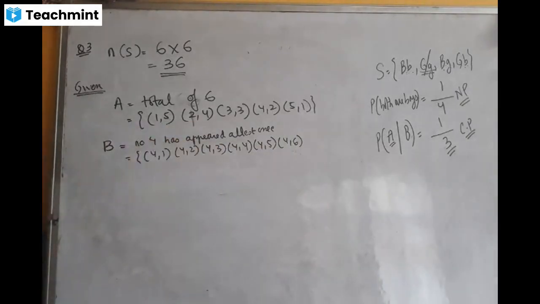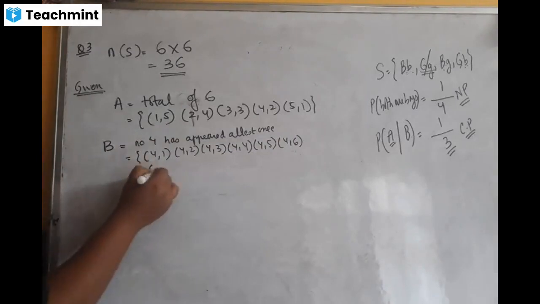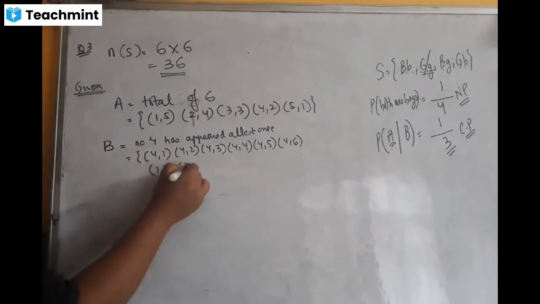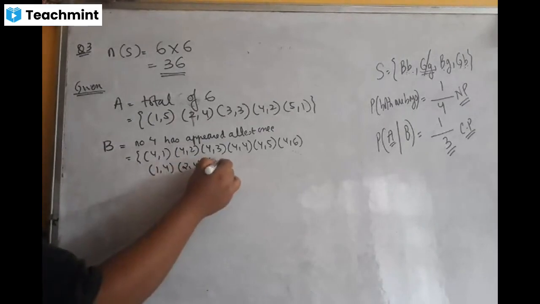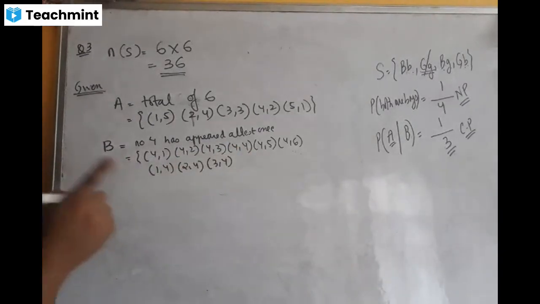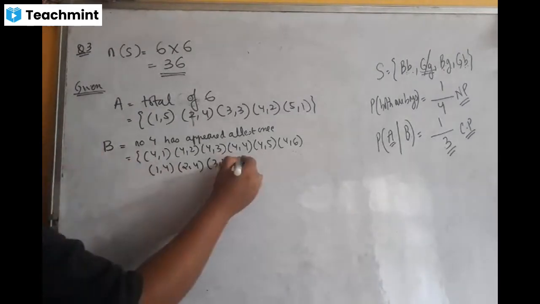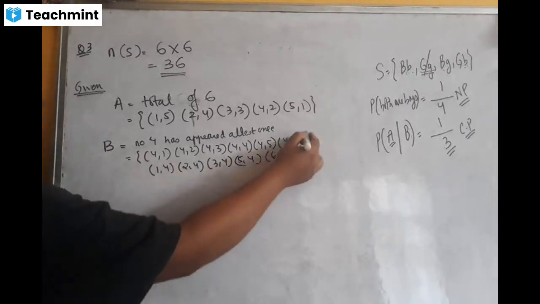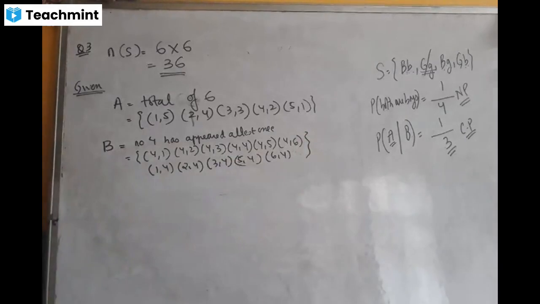So the number 4 can occur in the second die also. So 1, 4 can also happen, 2, 4, 3, 4, 4, 4 is not allowed. You always keep in mind whenever you're writing a set, the same number cannot be written twice. So you can have 5, 4 and you can have 6, 4. So these are the possible outcomes.